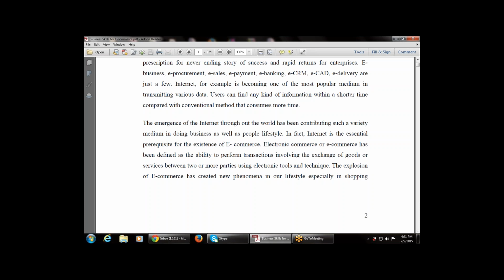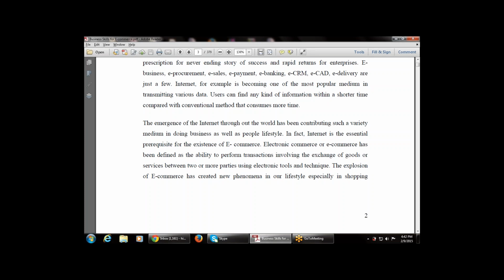So e-commerce is nothing but the buying and selling of goods and services via the internet. Whenever there is internet, we can use e-commerce by exchanging data and resources between two persons or two parties using various electronic tools. Now, tell me, what are the various electronic tools? Like a microwave is an electronic tool.